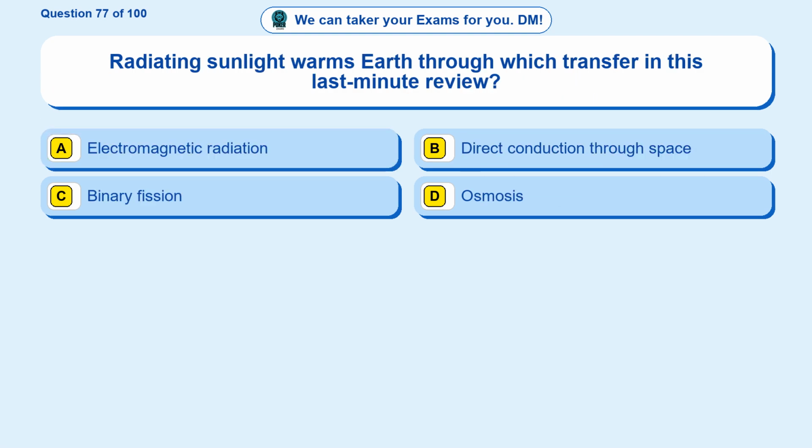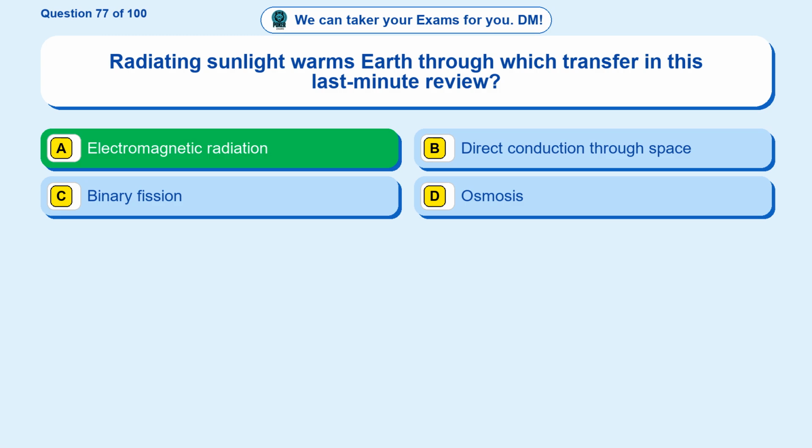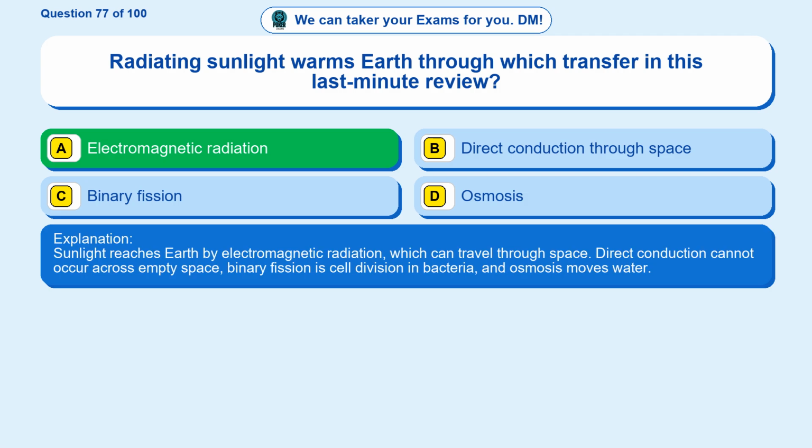Question 77. Radiating sunlight warms Earth through which transfer in this last-minute review? Option A, electromagnetic radiation. Option B, direct conduction through space. Option C, binary fission. Option D, osmosis. The correct answer is option A. Electromagnetic radiation. Sunlight reaches Earth by electromagnetic radiation, which can travel through space. Direct conduction cannot occur across empty space, binary fission is cell division in bacteria, and osmosis moves water.